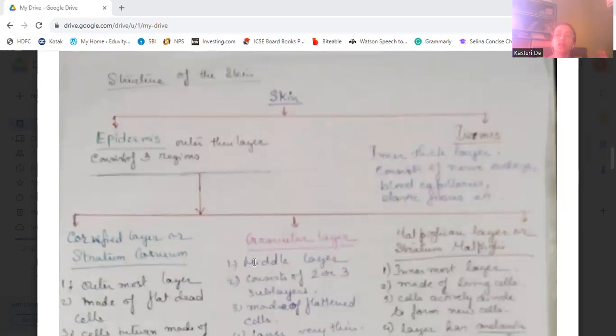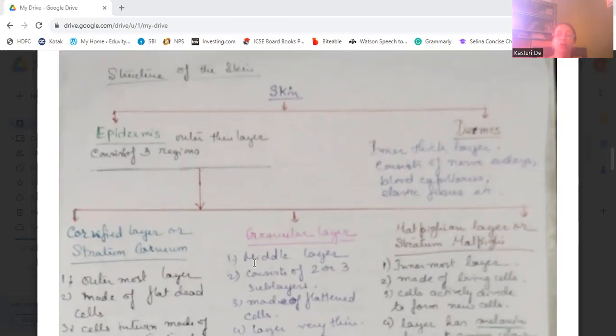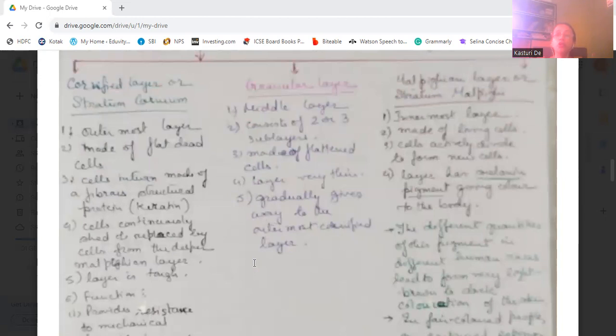Now, the structure of the skin. The skin has two layers. One is the epidermis, the outer layer, and the inner one is the dermis. The outer epidermis has three regions: the stratum corneum, the granular layer, and the stratum malpighi. The dermis is a thicker inner layer which has nerve endings, blood capillaries, elastic fibers, etc.